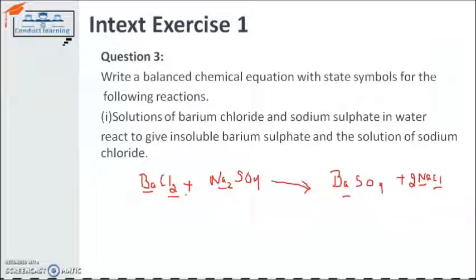Now you can check the equation is totally balanced, because sodium is having 2 atoms here and 2 here. Chlorine is having 2 here and 2 here. Barium has 1 atom, 1 atom. Sulfur is also balanced.